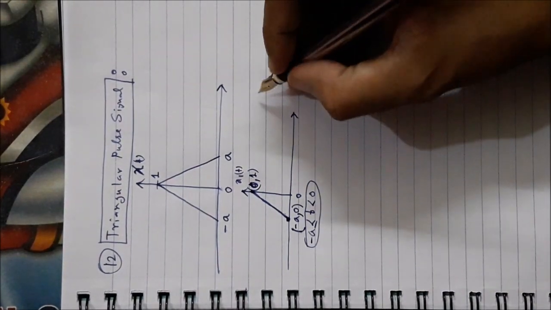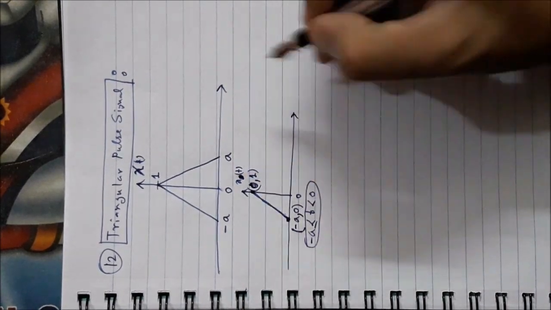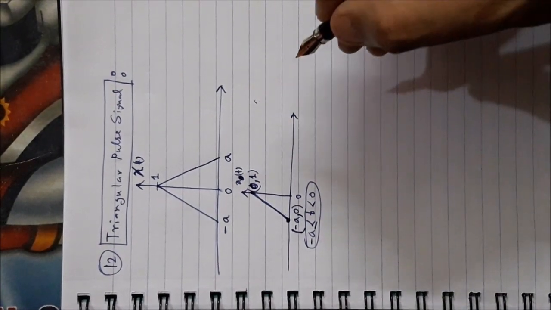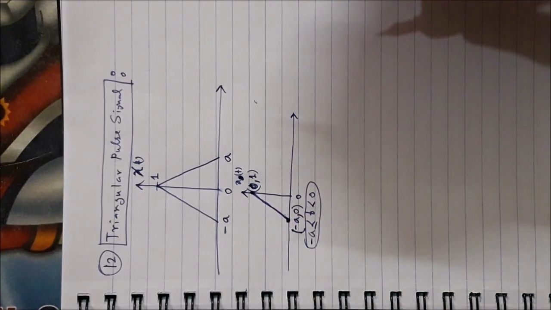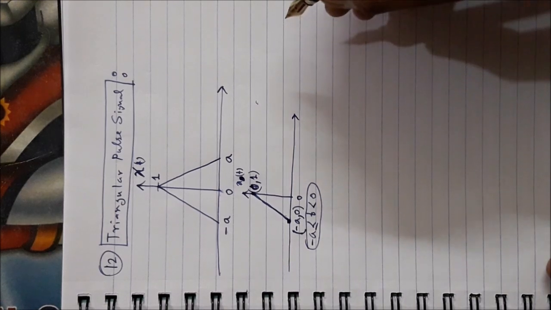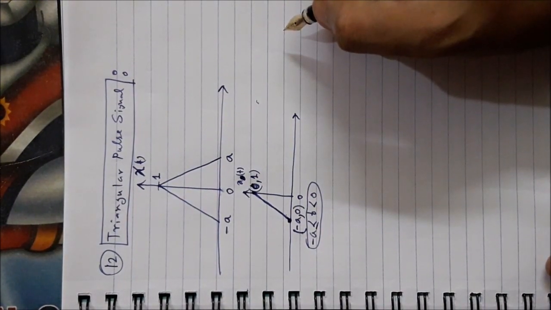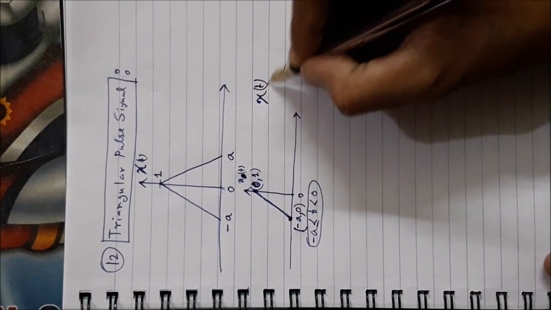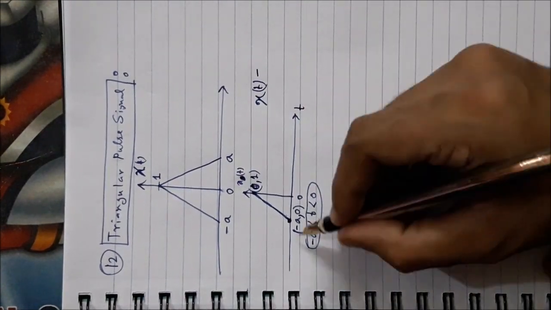This one is, suppose, x(t). You can use the general formula of a straight line. How can you find the equation of a straight line? By using two coordinates through which the straight line is passing. So you can simply find x(t), where y is the x-axis, and that is the t.